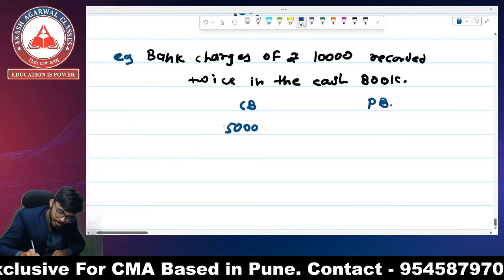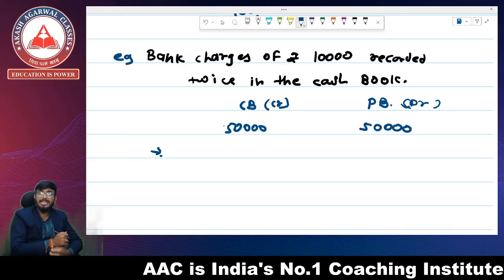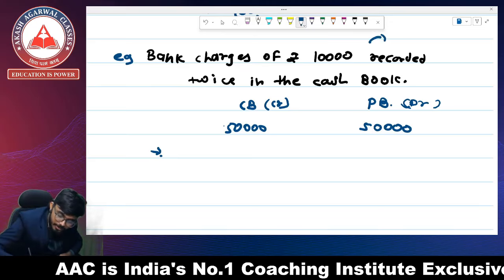What transaction happens? Bank charges of rupees 10,000 recorded twice in the cash book. Bank charges are debited by the bank. This is a payment, and because of the payment, our credit amount is increased.